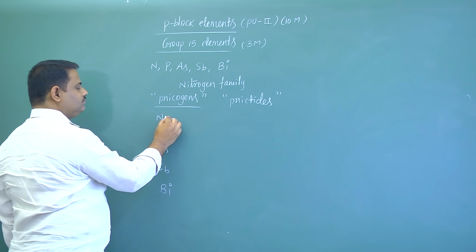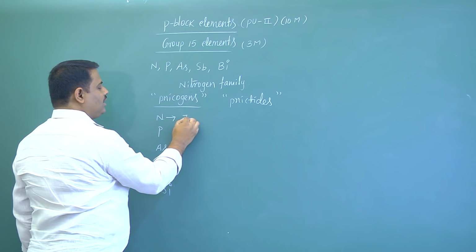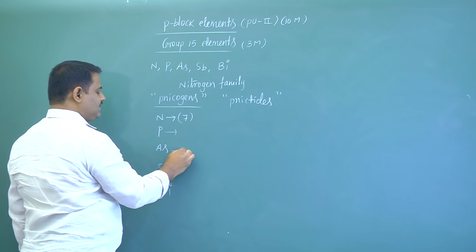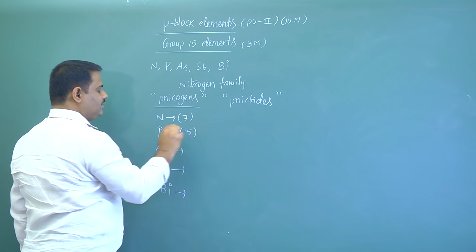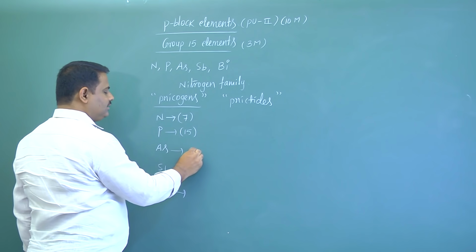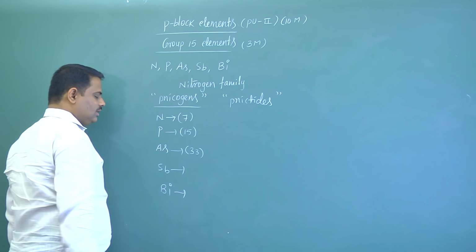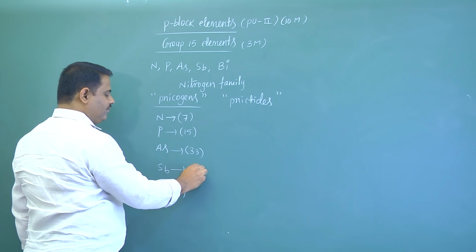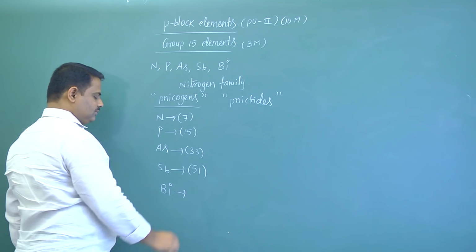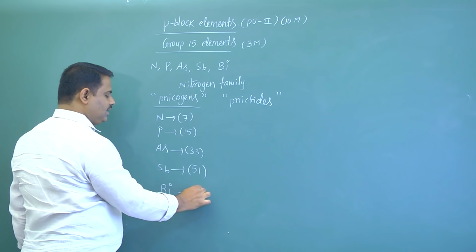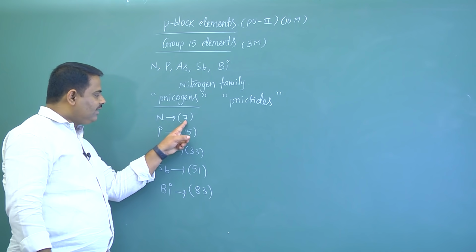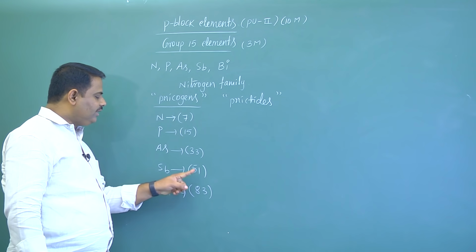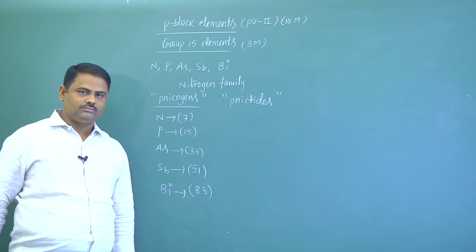Now here atomic number of nitrogen is 7, phosphorus 15, arsenic 33, antimony 51, the last one bismuth, that is 83. Now 7, 15, 33, 51, 83.